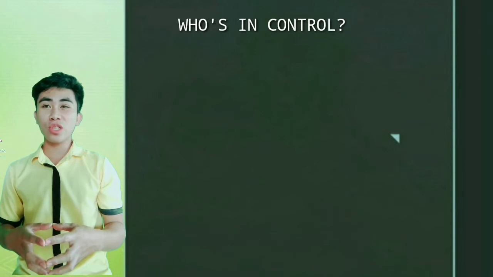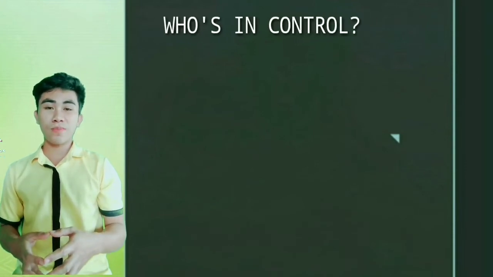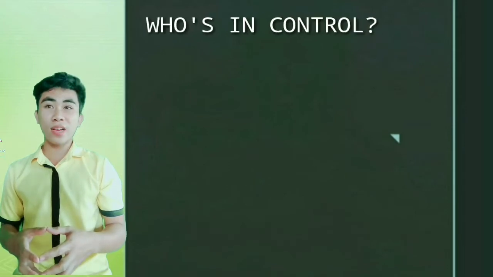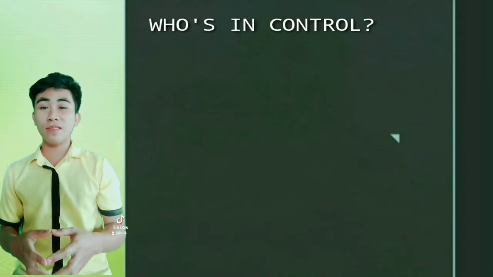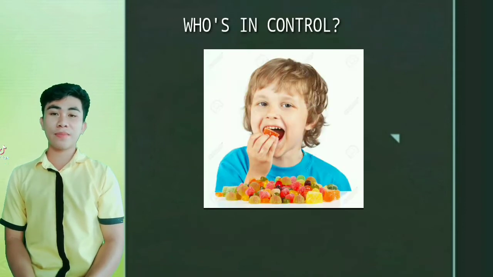So at this juncture, I want to test how much you have learned from today's discussion. We will have a short quiz entitled Who's in Control? Study each picture shown. What particular endocrine organ or endocrine gland is in control? Who's in control? Number 1. A child eating sweets.